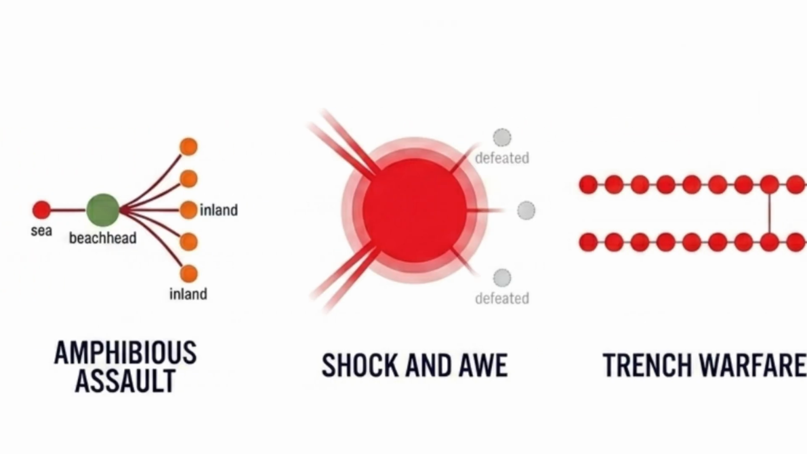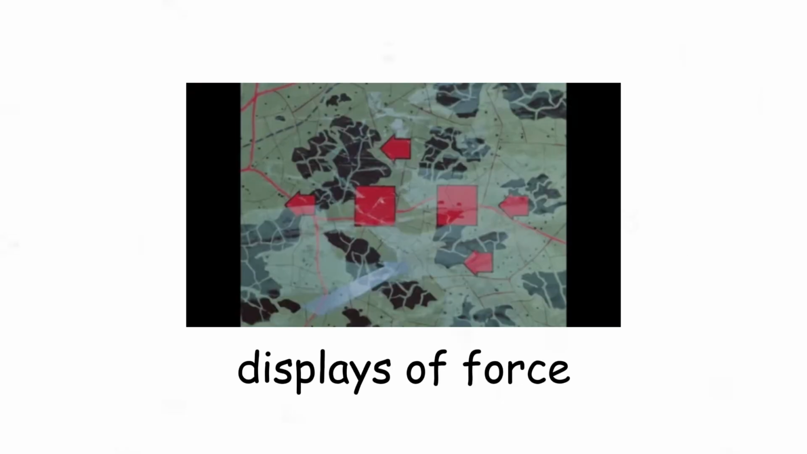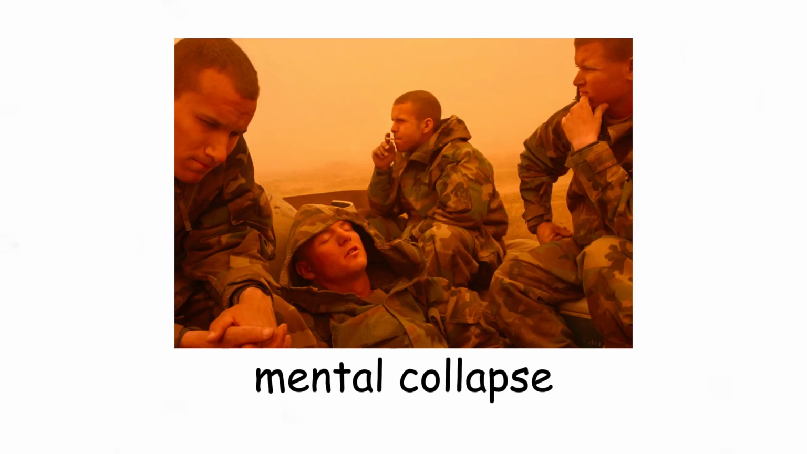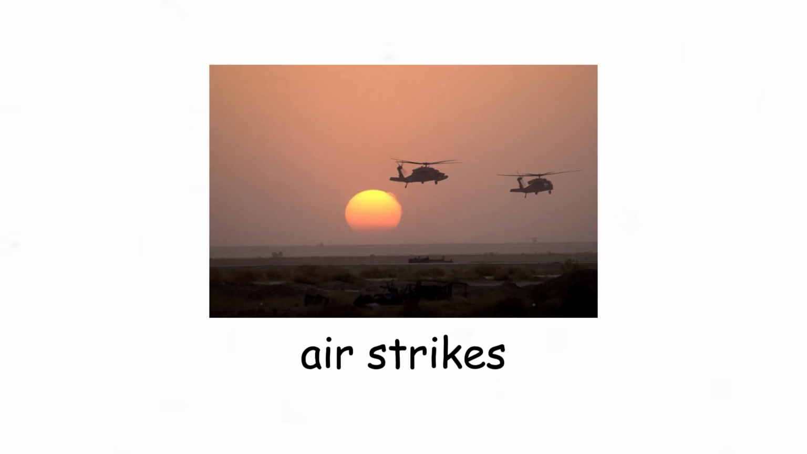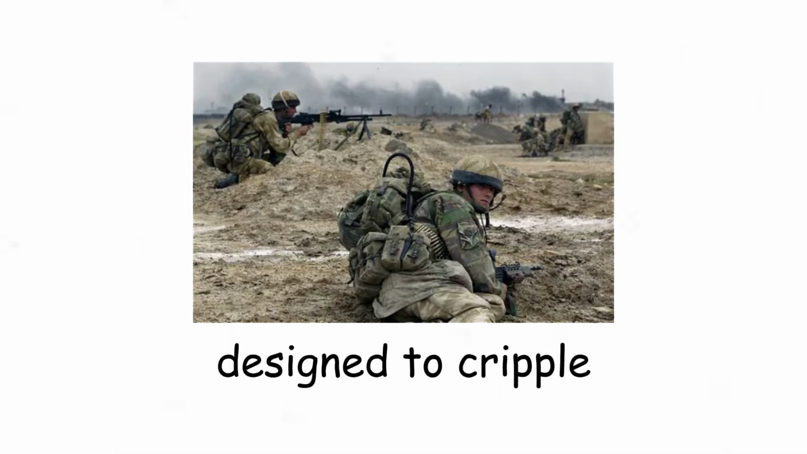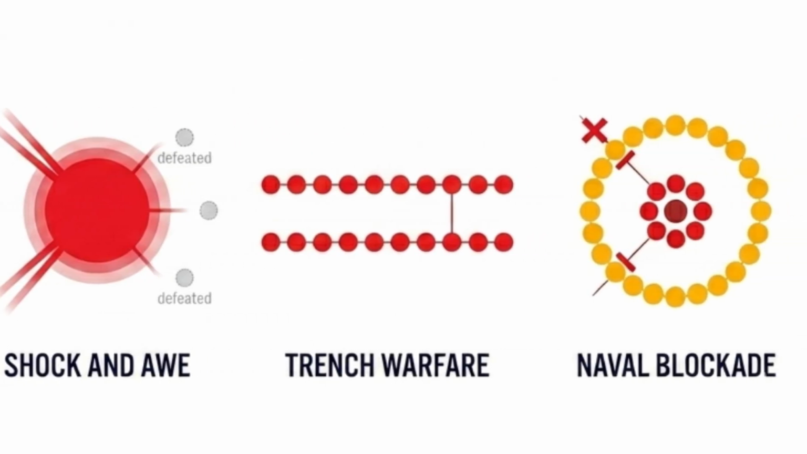Shock and awe. Shock and awe is a modern strategy focused on overwhelming the enemy psychologically through rapid and massive displays of force. The goal is not only physical destruction but also mental collapse. During the Iraq War, coalition forces launched intense air strikes and rapid military advances designed to cripple command structures and demoralize defenders quickly.